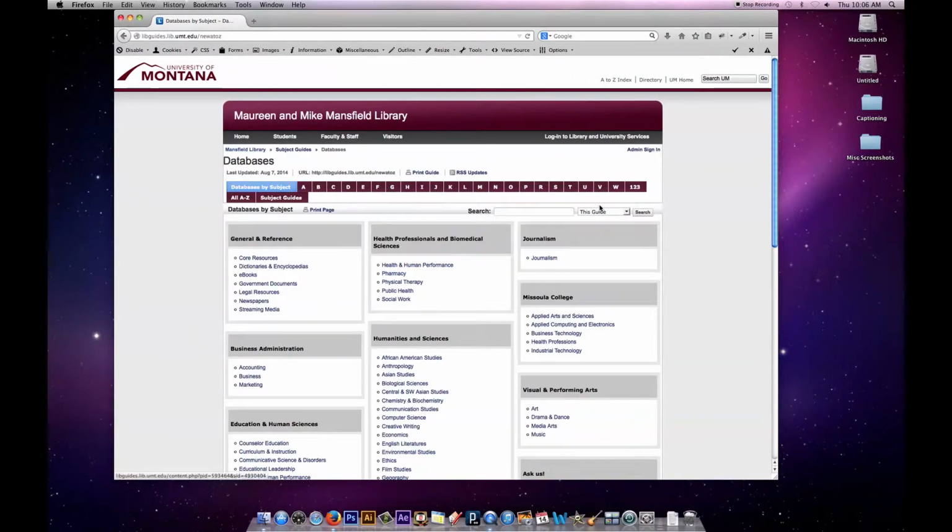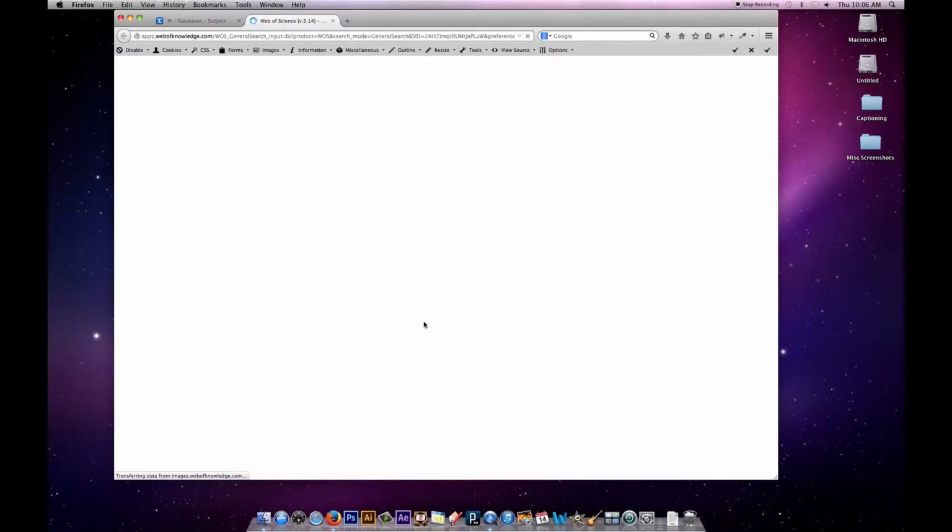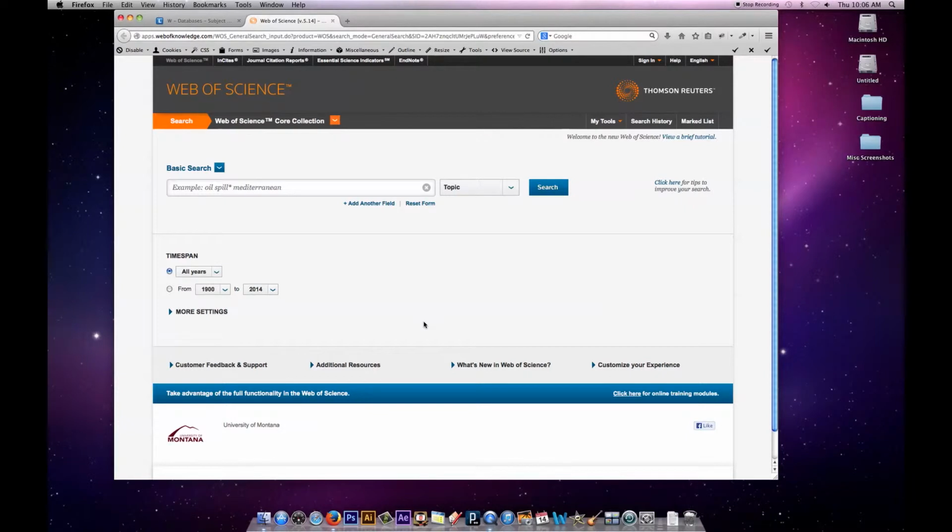So I'm going to click on databases, and again, if we know the database we're after, we can just go alphabetically to it. If we didn't know what database we were after, we could look at some of the subject groupings of databases. So under databases and then the humanities and sciences, here's bioscience, but we're going to jump straight to the W's, and we're going to go into Web of Science.